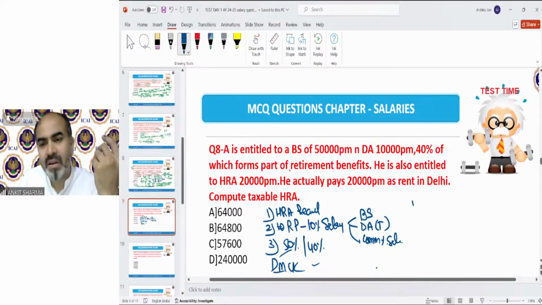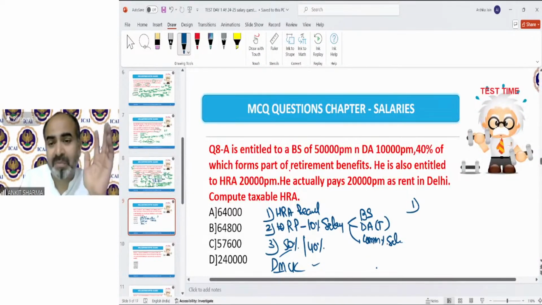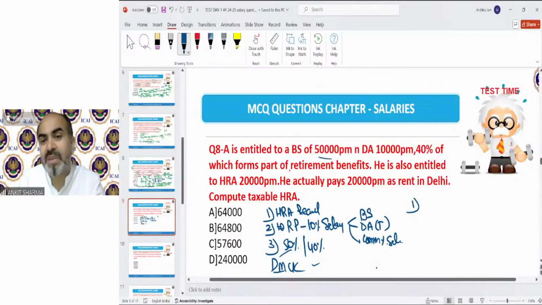You will get the answer. Solving numericals is far easier than writing a theoretical question on a provision. In a theoretical question, you have to write everything. But in a numerical, you just need to remember the provision and put in the values, because the values have been given in the question. That's it. In a theoretical question, you have to write each and everything. So if I remember this provision, I will be able to solve this question or any question of HRA.